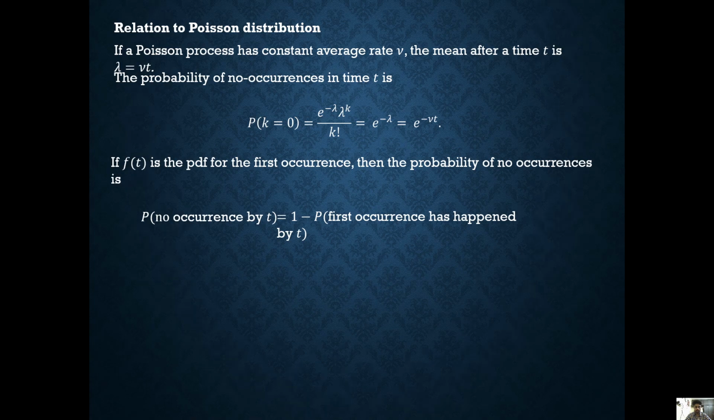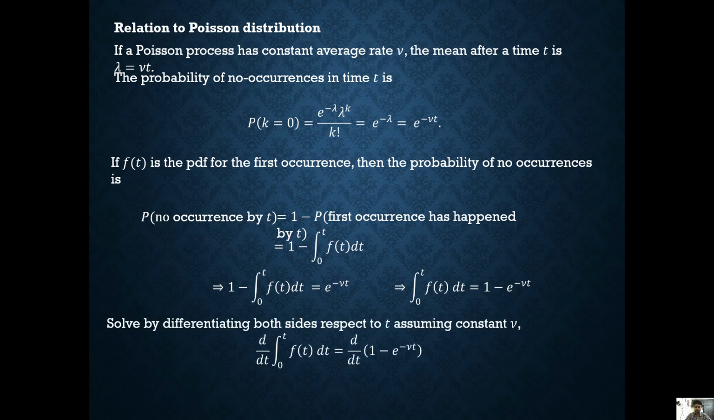If f(t) is the PDF for the first occurrence, then the probability of non-occurrence by t is equal to 1 minus the probability that the first occurrence has happened by t, that is 1 minus the integral from 0 to t of f(t) dt, which is equal to e^(-vt). So the integral from 0 to t of f(t) dt is equal to 1 minus e^(-vt).